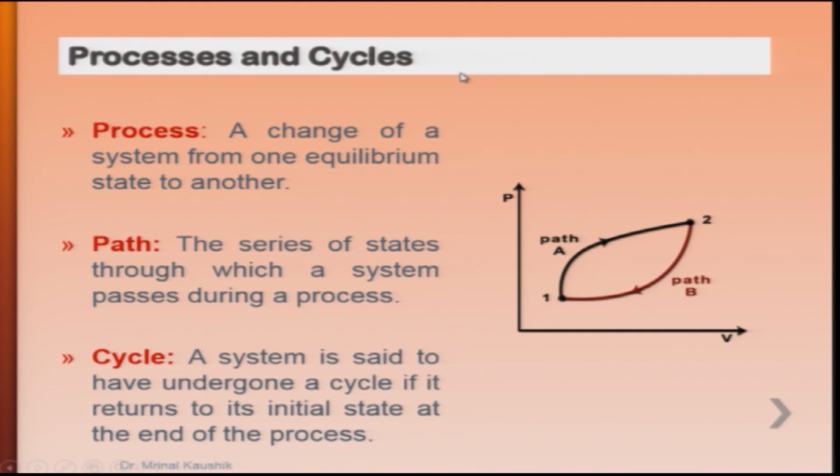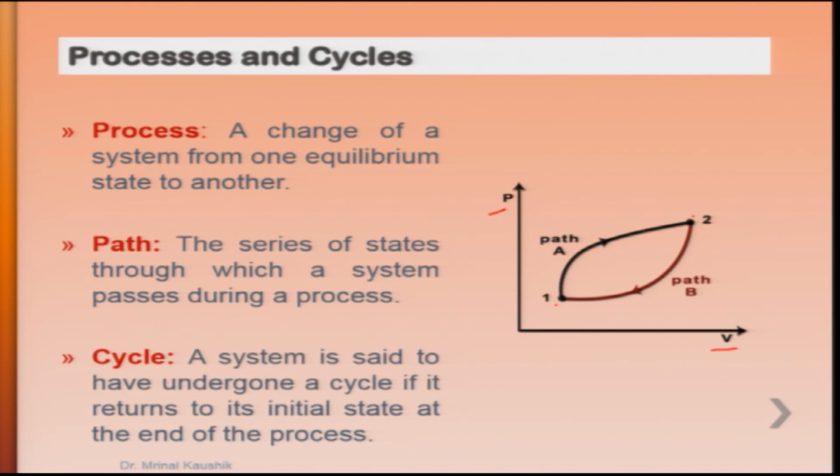Now, we will see what processes and cycles are. This is a PV diagram where a process is shown, where a system is taken from state 1 to state 2 due to some change in property, heat addition, or work transfer. The path is designated as path A, and from 2 another path, path B, takes the system back to state 1.